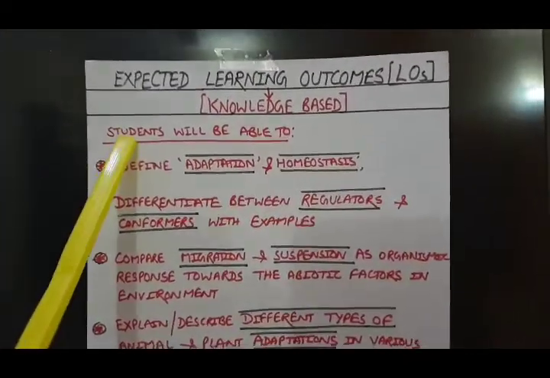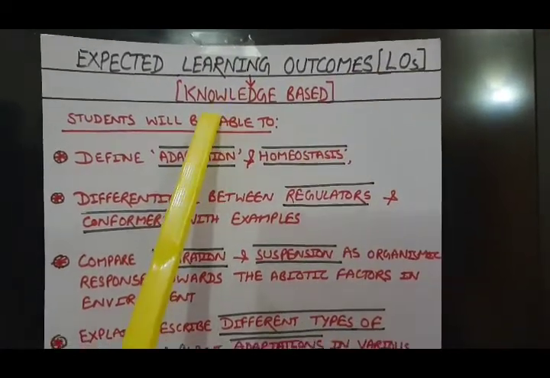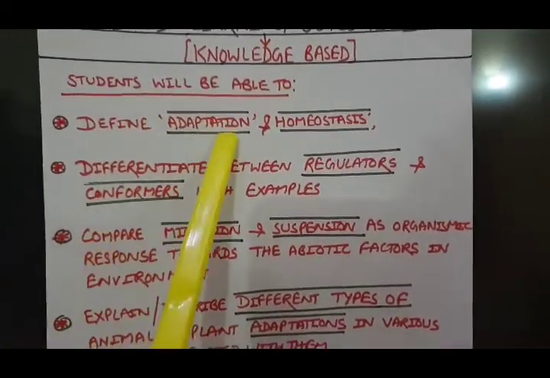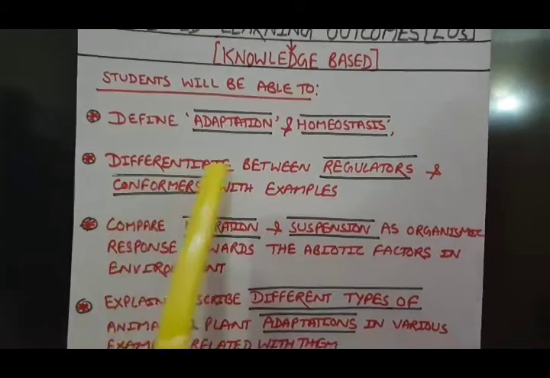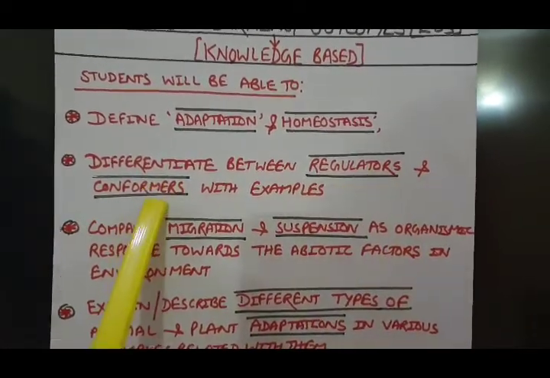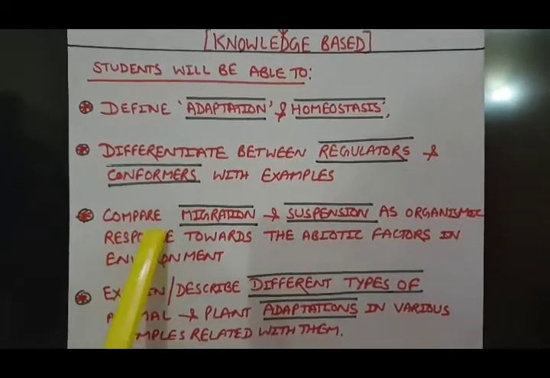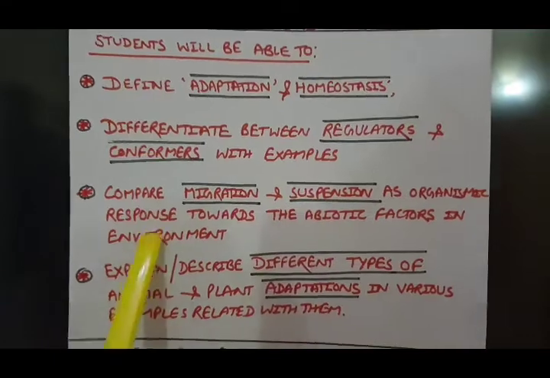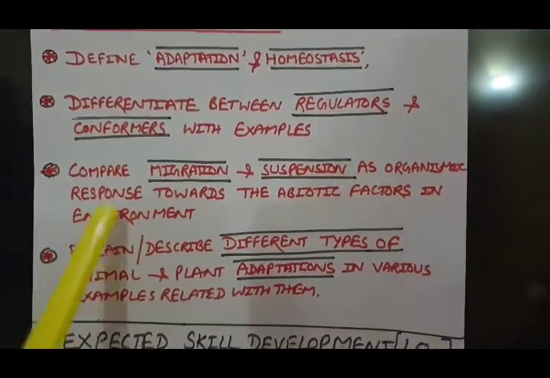After today's class, our expected learning outcomes, which are knowledge based, in which you will be able to define adaptation and homeostasis. You will be able to differentiate between regulators and conformers with examples, and you will also be able to compare migration and suspension as organismic responses towards the abiotic factors in the environment.